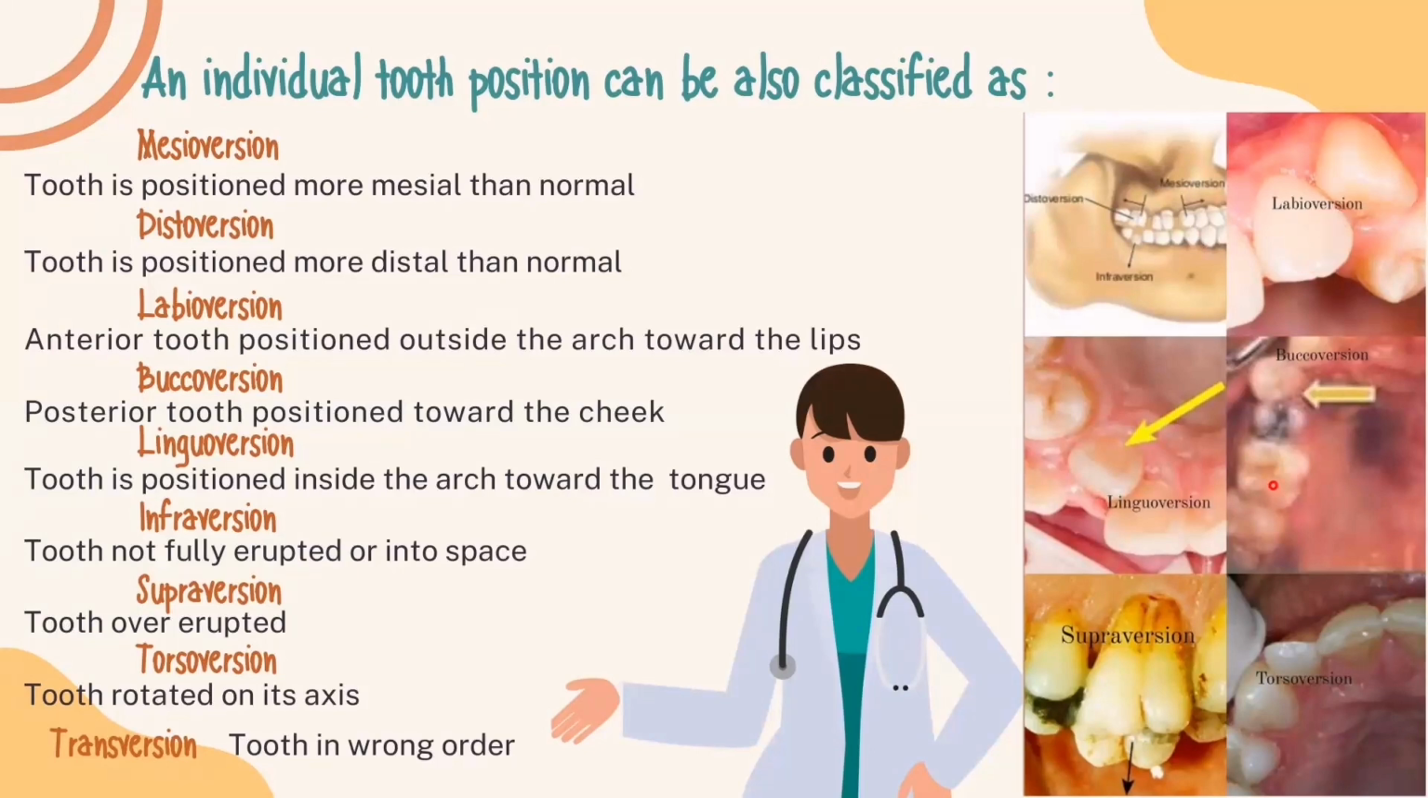Buccoversion, posterior tooth position toward the cheek. Linguoversion, tooth is positioned inside the arch towards the tongue. Infraversion, tooth not fully erupted or into space. And supraversion, tooth over erupted. Torsiversion, tooth rotated on its axis. And transversion, or tooth is in wrong order.